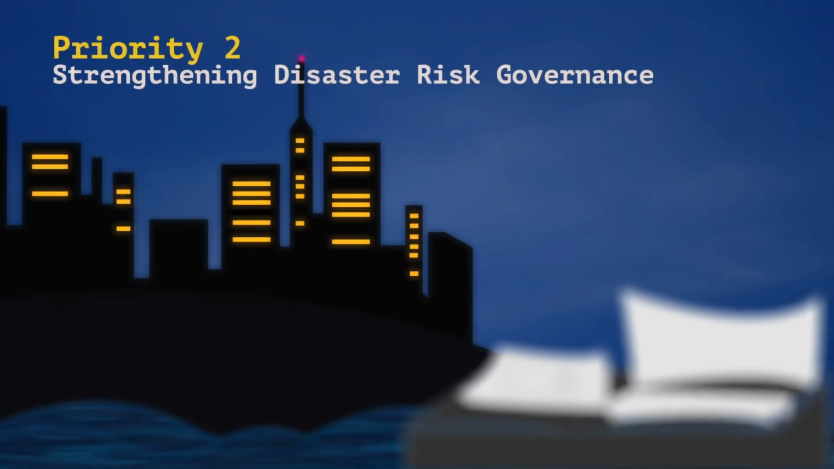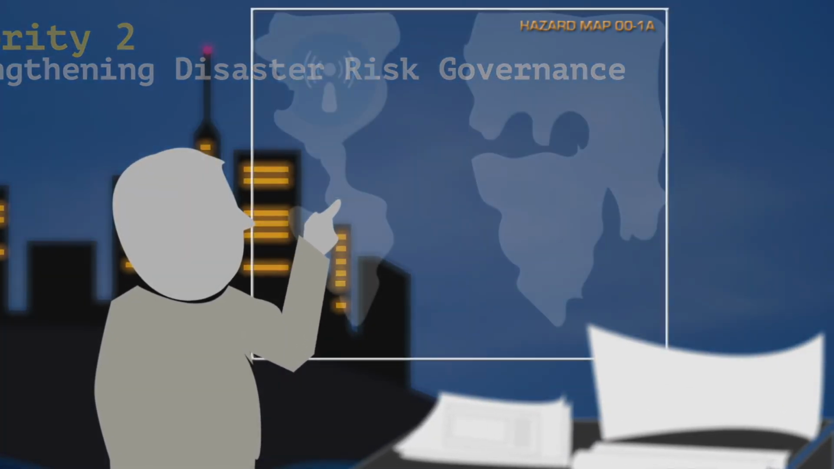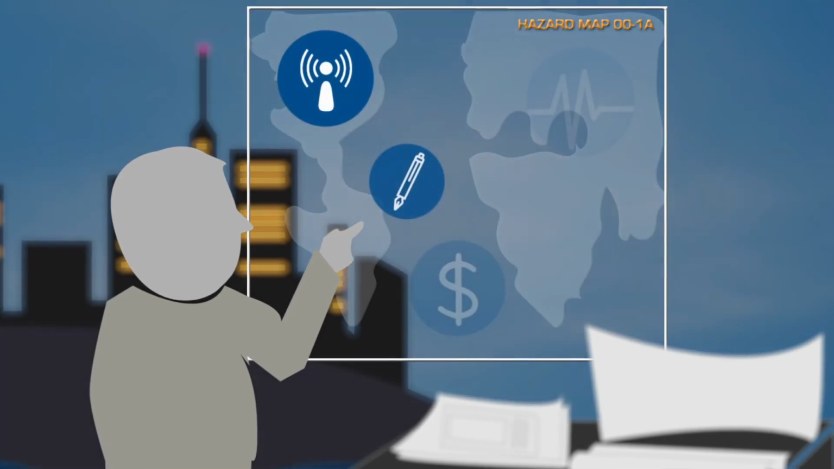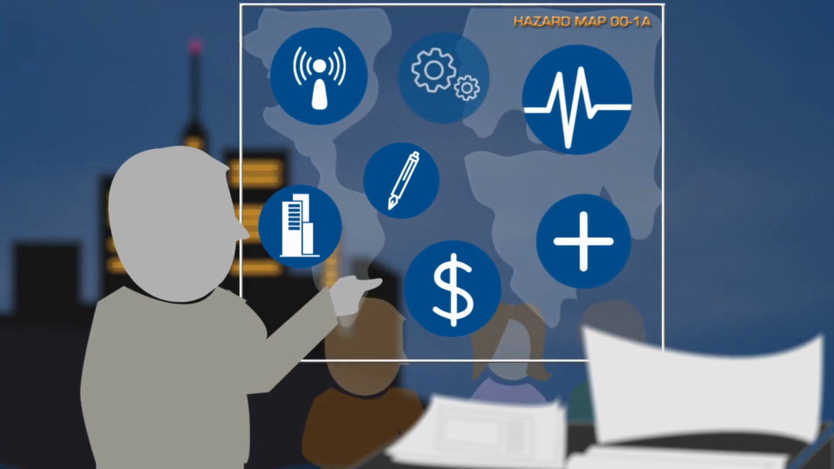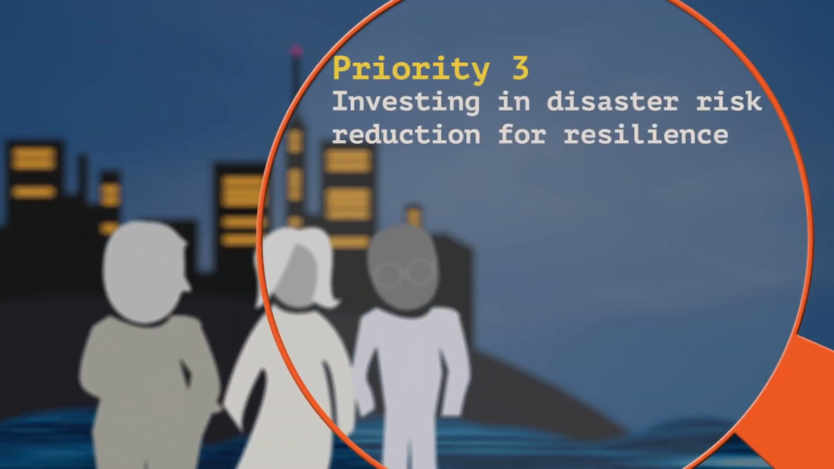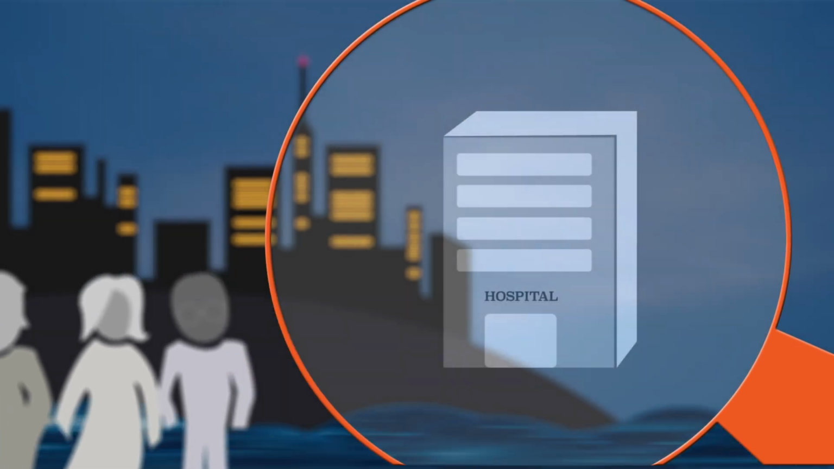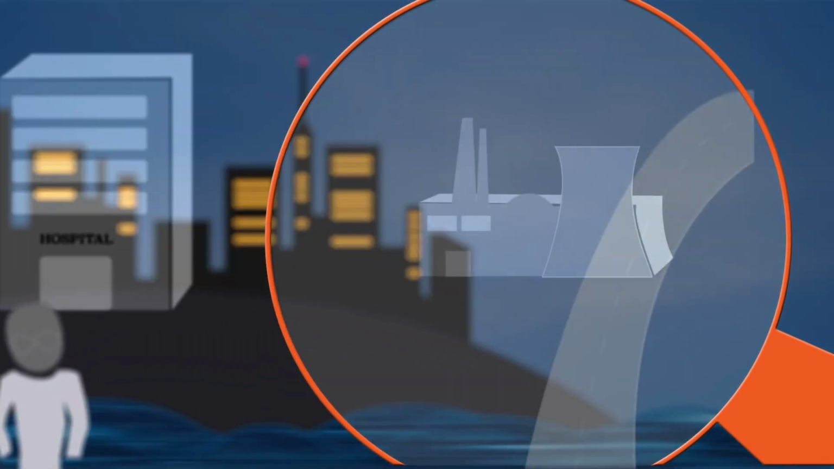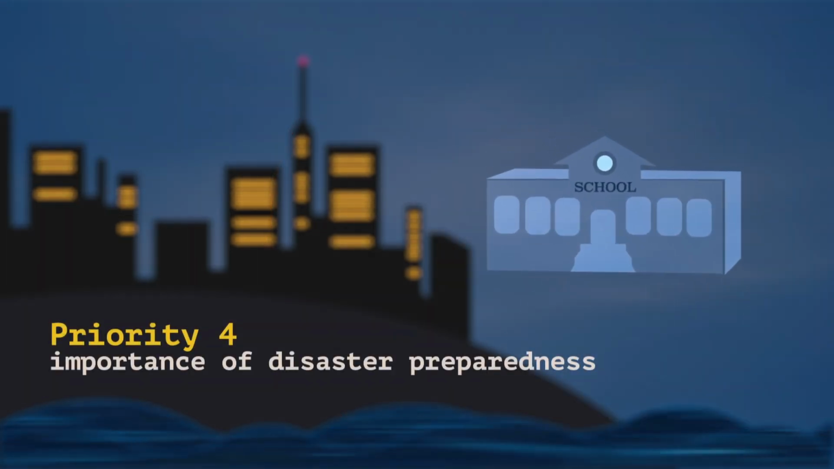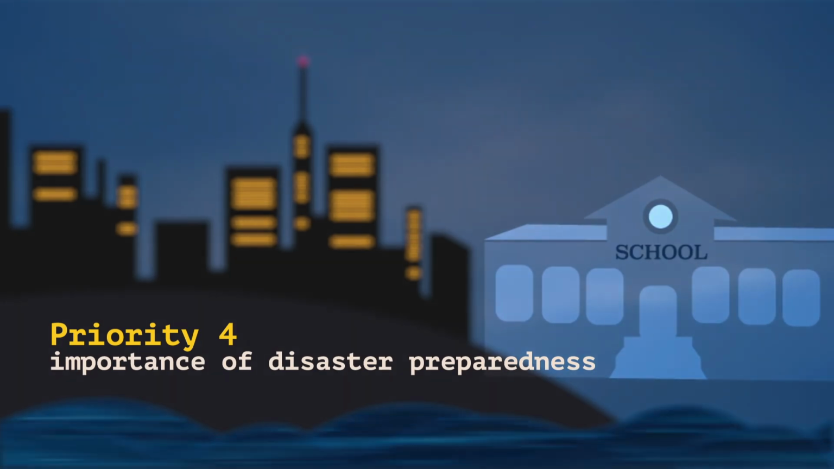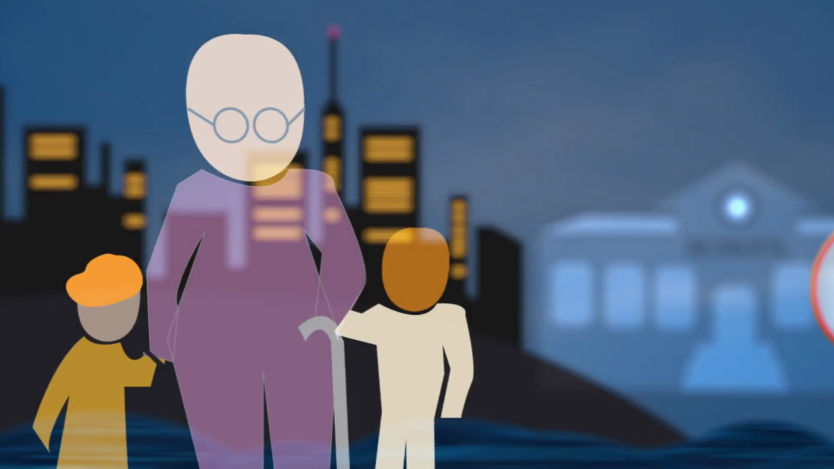Priority 2. Strengthening disaster risk governance means having a clear strategy, strong institutions, laws and budget to ensure the efficient management of disaster risk. Priority 3. Investing in disaster risk reduction for resilience includes public and private investment in measures which will prevent and reduce losses. Priority 4. The importance of disaster preparedness and building back better after a disaster strikes.